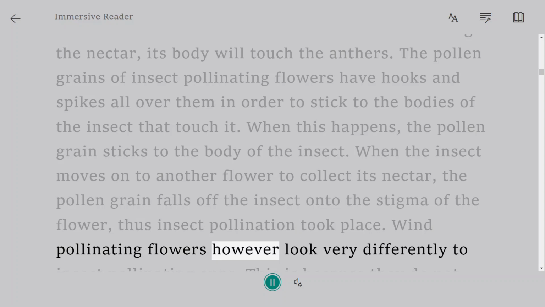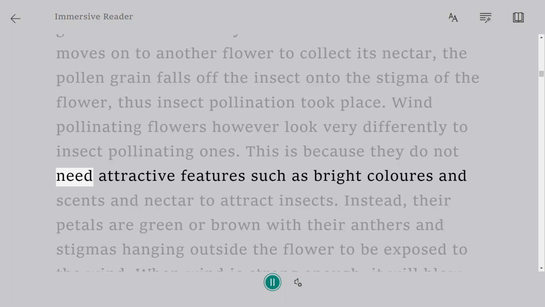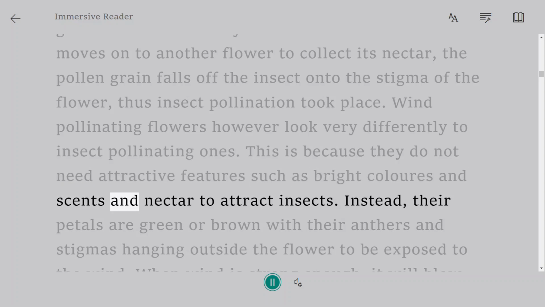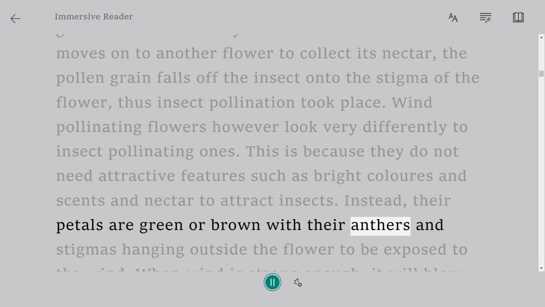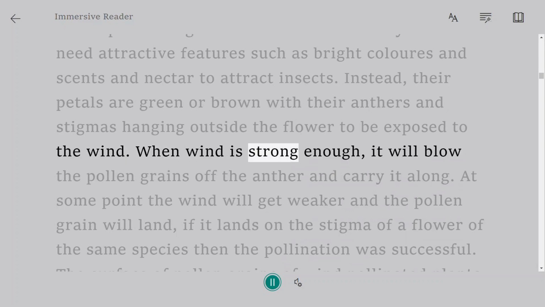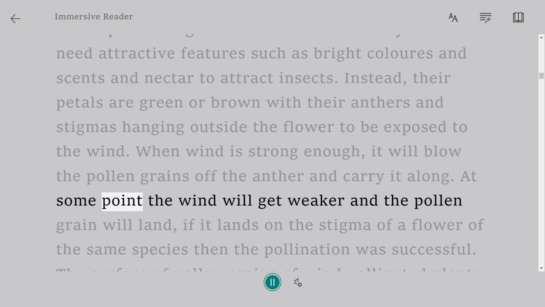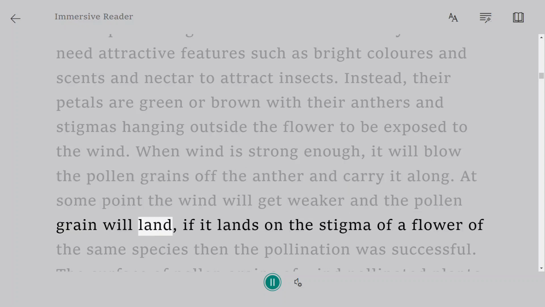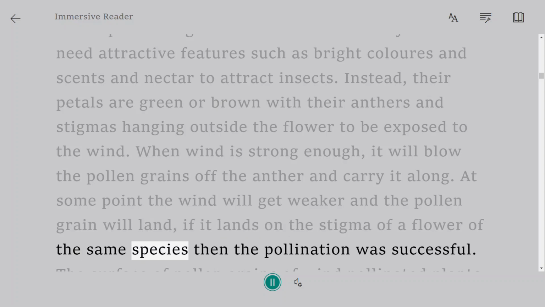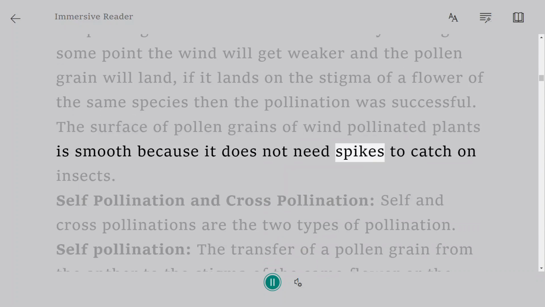Wind pollinating flowers, however, look very different to insect pollinating ones. This is because they do not need attractive features such as bright colors, scents and nectar to attract insects. Instead, their petals are green or brown with their anthers and stigmas hanging outside the flower to be exposed to the wind. When wind is strong enough, it will blow the pollen grains off the anther and carry them along. At some point the wind will get weaker and the pollen grain will land. If it lands on the stigma of a flower of the same species, then the pollination was successful. The surface of the pollen grains of wind-pollinated plants is smooth because it does not need spikes to catch on insects.